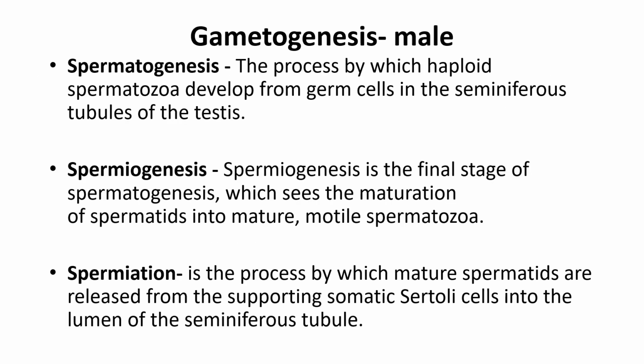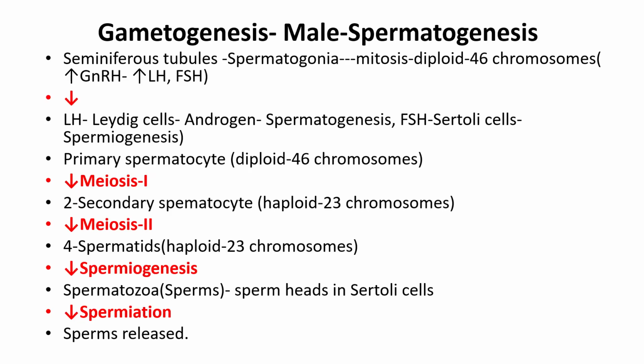Now we will see gametogenesis, that is formation of the male gamete in males. Spermatogenesis is the process by which haploid spermatozoa develop from germ cells in the seminiferous tubules of the testes. Spermiogenesis is the final stage of spermatogenesis, which sees the maturation of spermatids into mature motile spermatozoa. Spermiation is the process by which mature spermatids are released from the supporting somatic Sertoli cells into the lumen of the seminiferous tubule. Now we will see in detail gametogenesis in male, that is spermatogenesis.